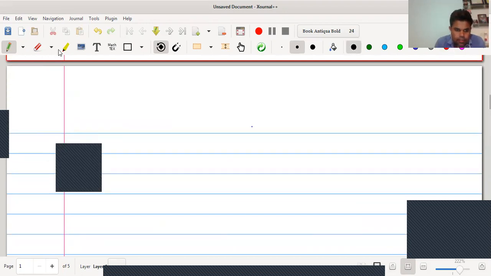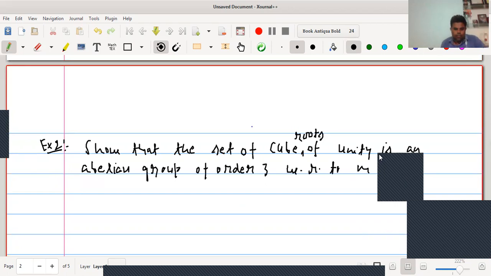Suppose we take example number 2 as: show that the set of cube roots of unity is an abelian group of order 3 with respect to multiplication.